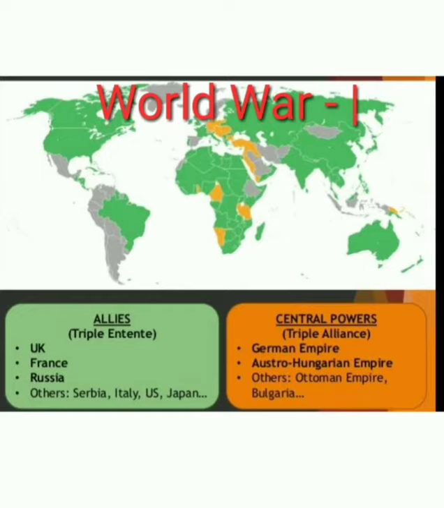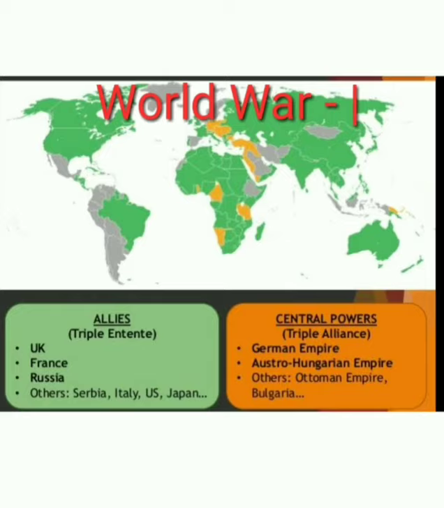On the other side, we have the German Empire, Austro-Hungary, the Ottoman Empire, and Bulgaria. These were the countries of the Central Powers, because they were in the center of the European countries. World War One started because these groups wanted to become more powerful and enlarge their countries.